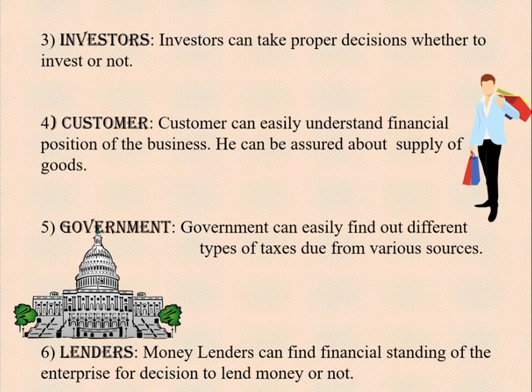HDFC Bank will not immediately give a loan to any company. First that bank will check all the financial statements of that company, whether they should give the loan or not. Because if the company is suffering loss, then that company will not pay the EMI installments to the bank. So definitely the bank will think before giving the money.